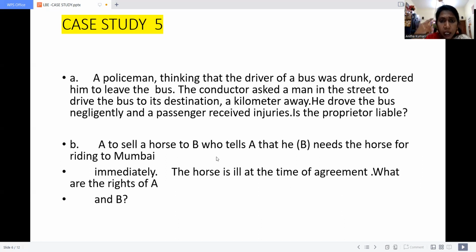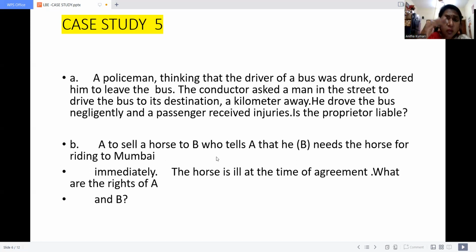One is, whatever kind of problem occurred by the agent, the principal is responsible. Here, the proprietor of the bus is responsible. Why? Because he appointed the driver. The driver has been drunk. So whose problem? The agent's problem. Automatically, the proprietor is liable.